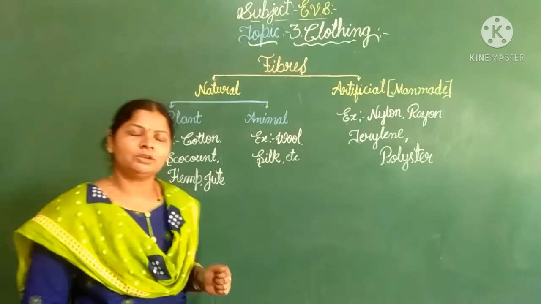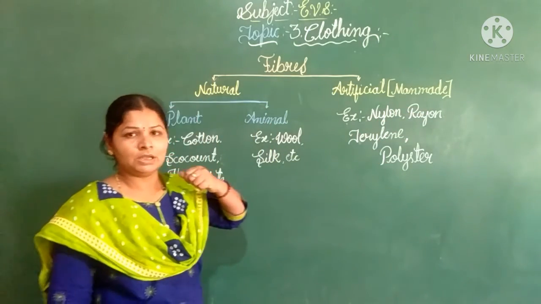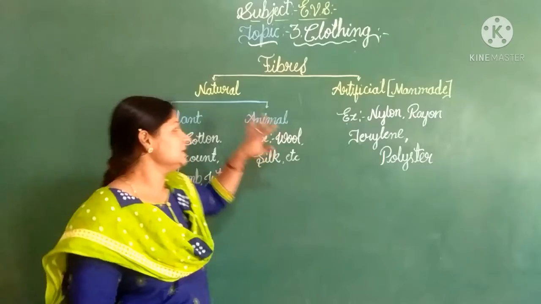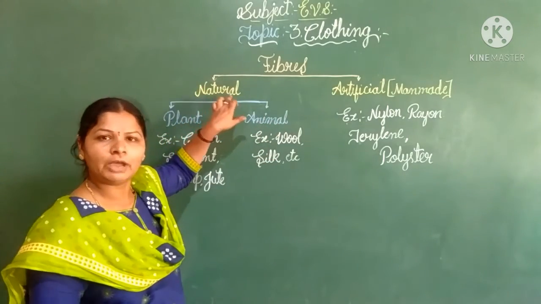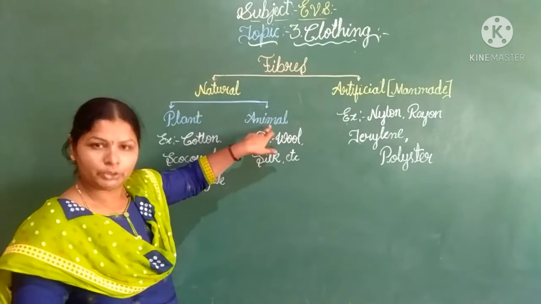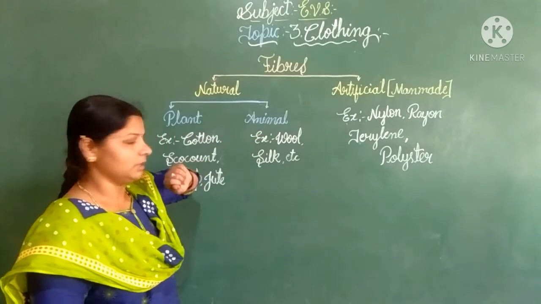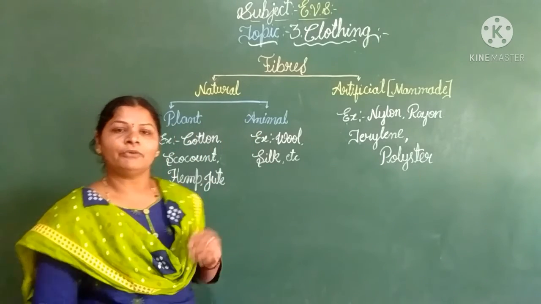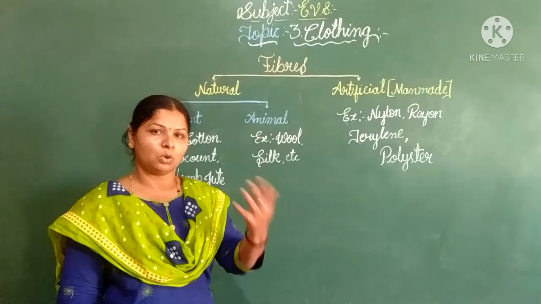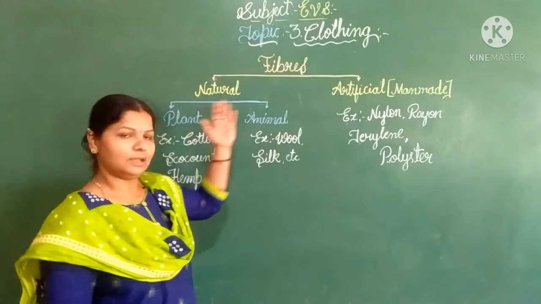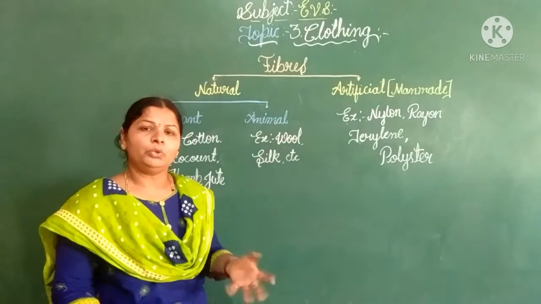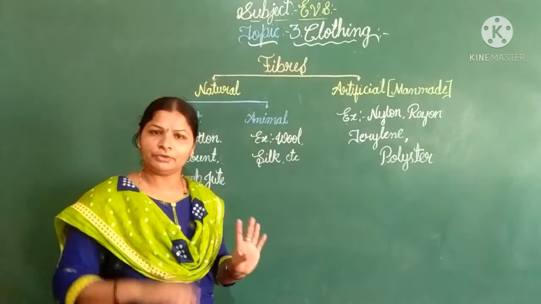So what are the natural fibers? How do we get them? See, natural fibers are again classified into two types. The first one is plant, second one is animal. Okay, the natural fibers are obtained from plants and animals. So which fibers do we get from plants?